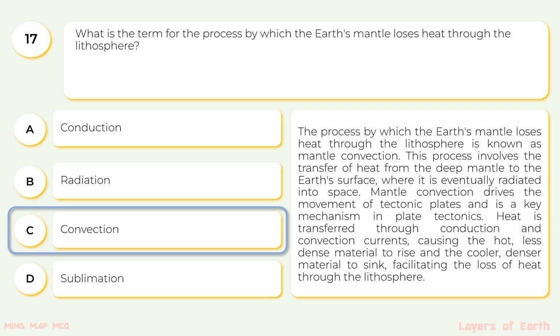This process involves the transfer of heat from the deep mantle to the Earth's surface, where it is eventually radiated into space. Mantle convection drives the movement of tectonic plates and is a key mechanism in plate tectonics. Heat is transferred through conduction and convection currents, causing the hot, less dense material to rise and the cooler, denser material to sink, facilitating the loss of heat through the lithosphere.